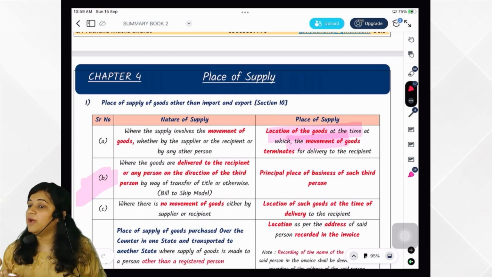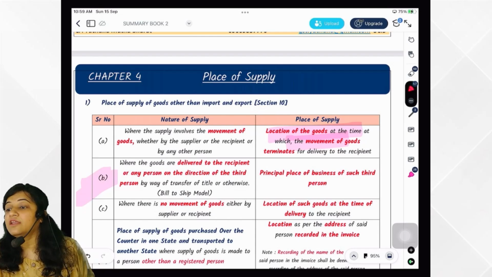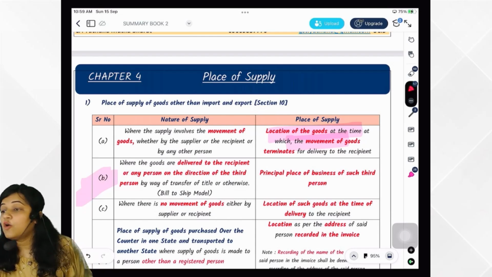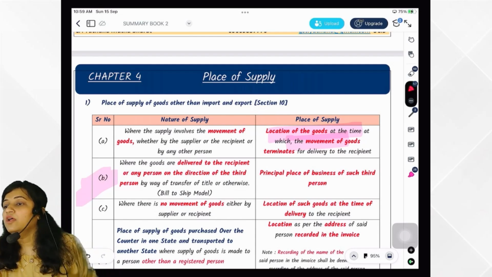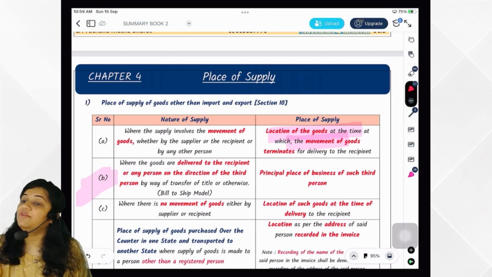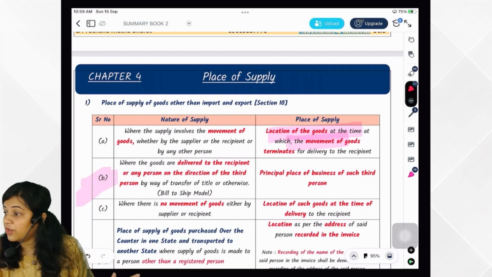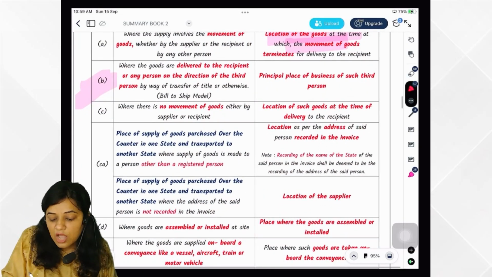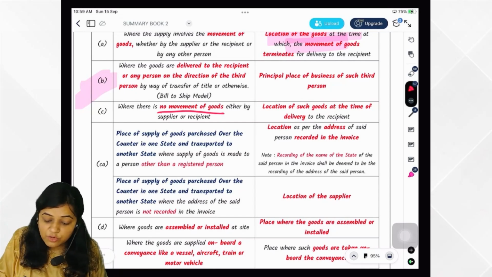So if A is in Maharashtra and B is in Gujarat, the tax levied would be IGST and B would be taking credit of IGST. Now B is in Gujarat, and C is also, for example, in Gujarat. So there would be a second transaction between B and C, for which the tax levied would be CGST, SGST. You are getting it? We have seen many examples for it, yesterday only.